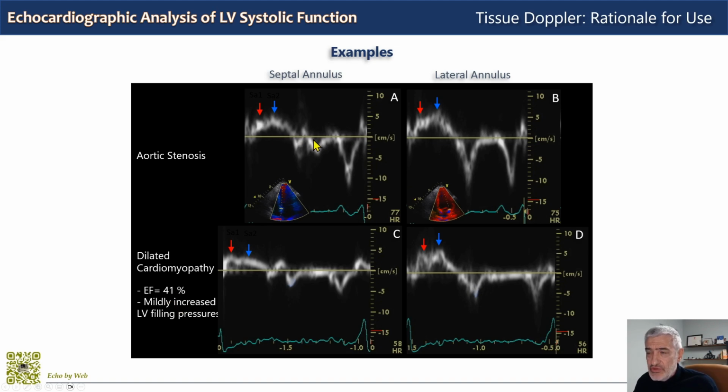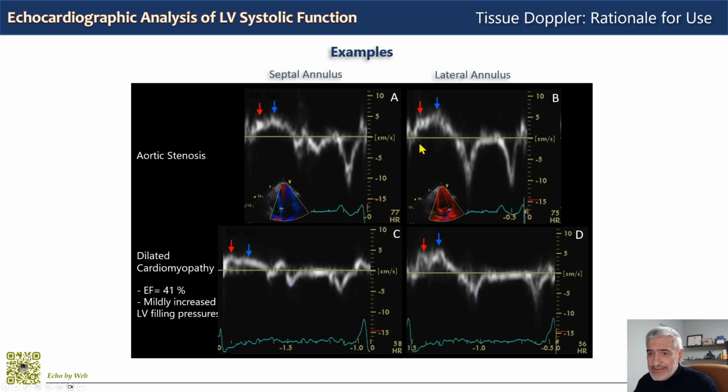Again, the quality of tissue Doppler is good. You can see very well all the waves, a narrow band of velocities, so we know already that the analysis will be accurate. In the patient with aortic stenosis, at the septal annulus level the systolic wave is around 4 centimeters per second, so it's clearly reduced.